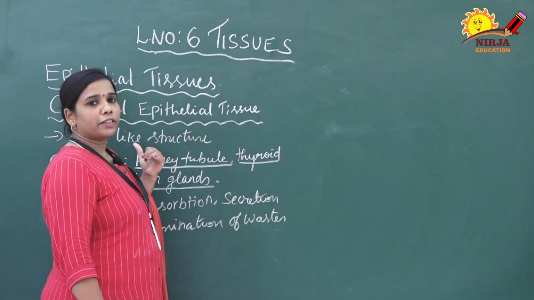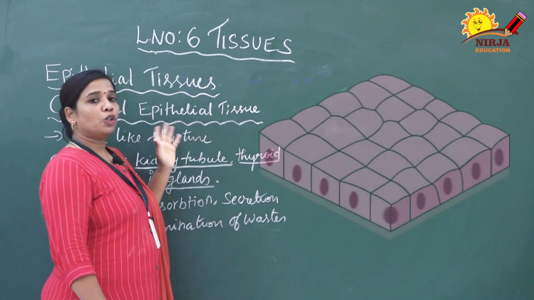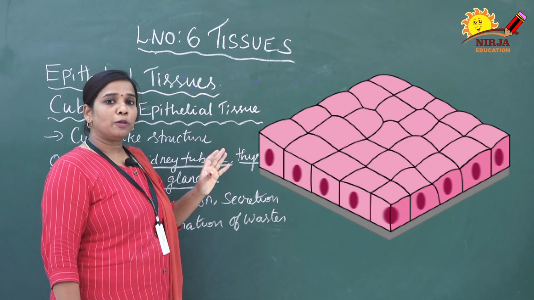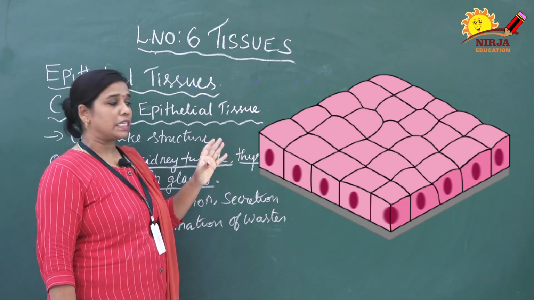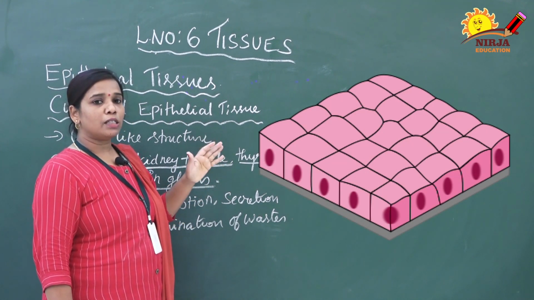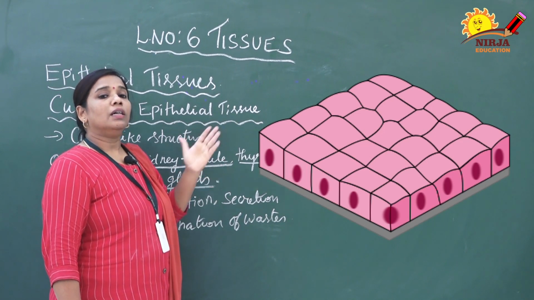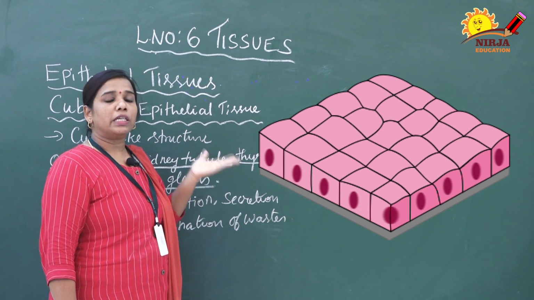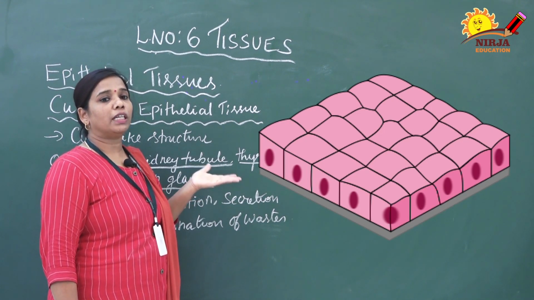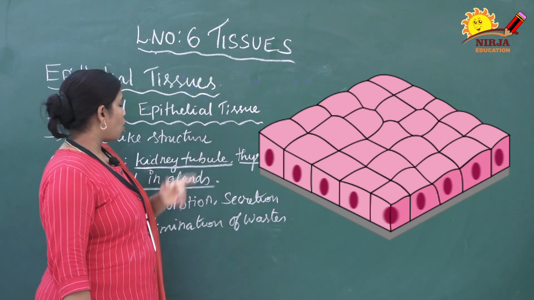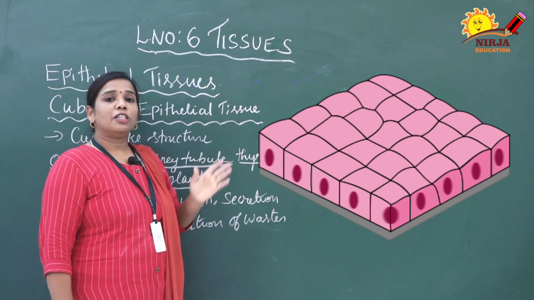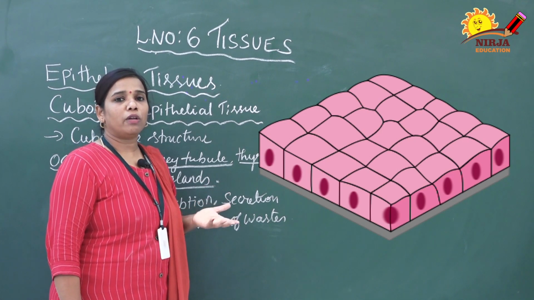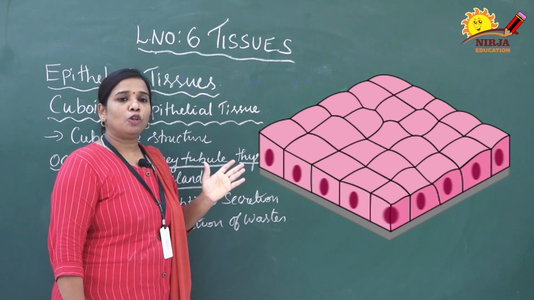This is a cube-like structure. You can see the image. It is a cube-like structure. Inside that cube-like structure there is dense cytoplasm and small nuclei present in each and every cell. These cells also lie on the basement membrane. That basement membrane is a non-cellular delicate membrane made up of a protein matrix called collagen. These are also compactly arranged, but the shapes are proper. It is not like squamous epithelium. Squamous epithelium is irregular in shape, but here all cells are cube-like structures.